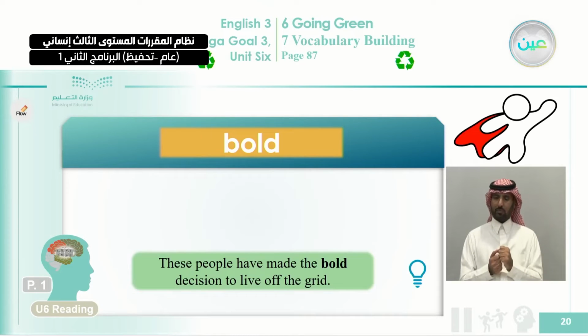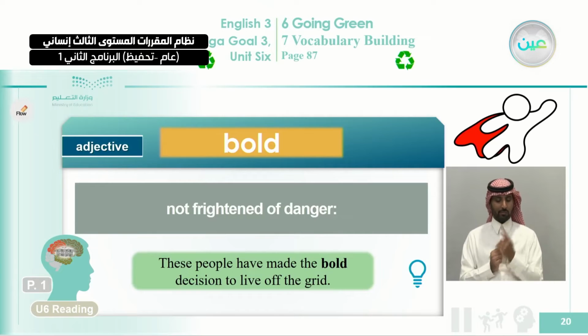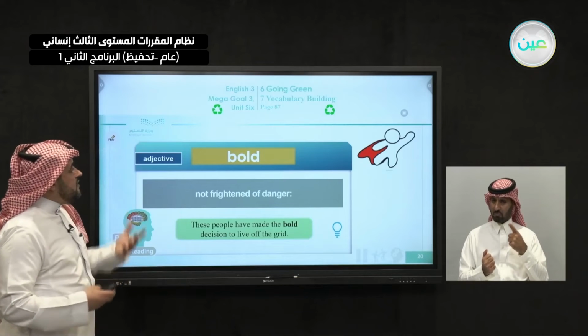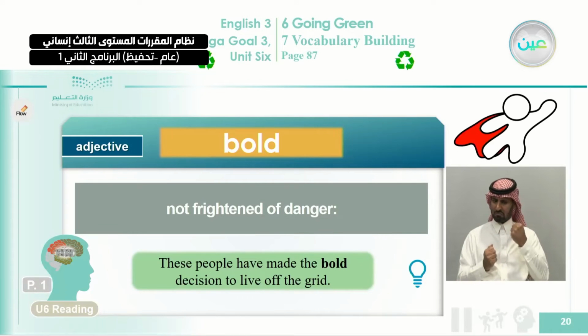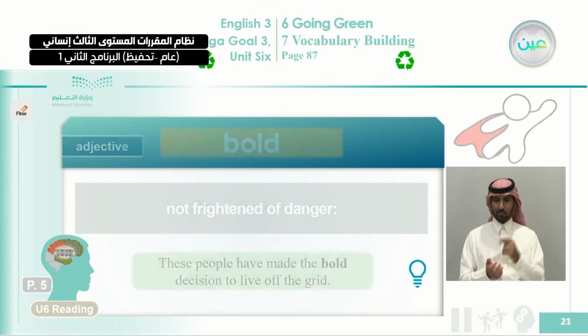Knowing what part of speech the word is will help you to understand the word or to guess correctly. So let's read the sentence again here. These people, he means the off-gridders, the people who live off the grid, have made the bold decision to live off the grid. So he describes the decision as bold, so it's an adjective: not frightened of danger. So they are brave people, they are not frightened to make this decision. So the decision is bold. That means they are courageous and not frightened of danger.